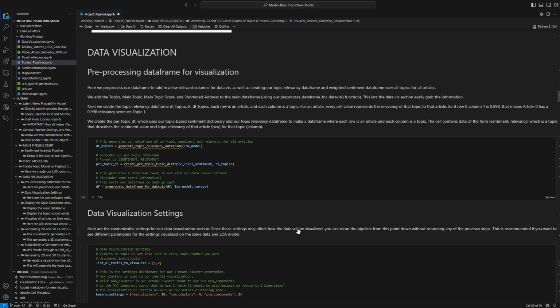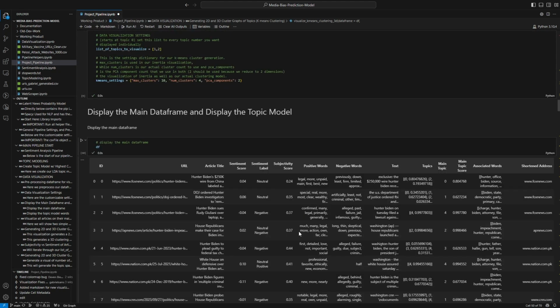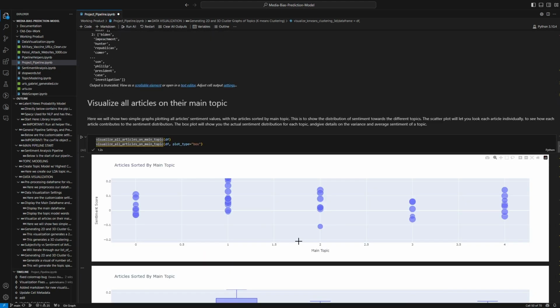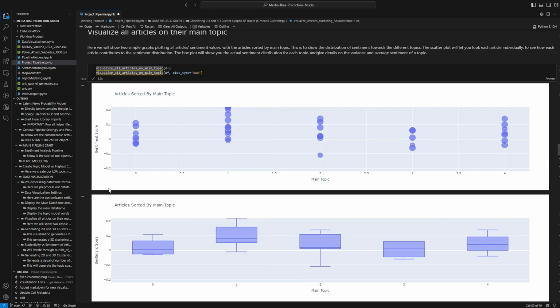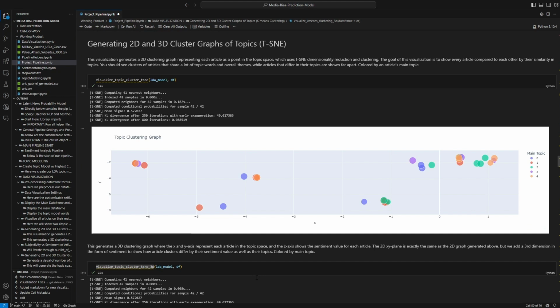Here we pre-process our data frame to fit within our data visualizations, as well as creating some new data objects to help with the visualizations. Here is our settings, and here is our actual visualizations. Here we show the data frame with all of its data as well as all topics. We visualize all of our articles on their main topic, sorted by main topic and measured by sentiment analysis.